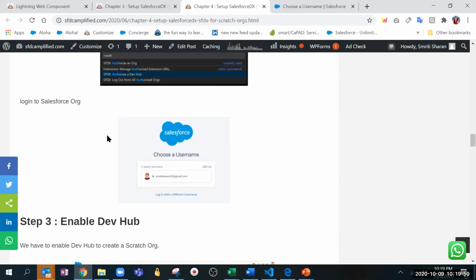Okay. One question I always wanted to ask you. Only when we are talking about Lightning Web Components, the Scratch org topic comes up. Why can't we do Aura components in Scratch org? We can still do it, right? Yeah, you can do it. We can create a Scratch org and do Aura also, right? Anything we can do. Okay, but only in this topic, Lightning Components, Scratch org is coming up. That's the reason I asked. Okay.